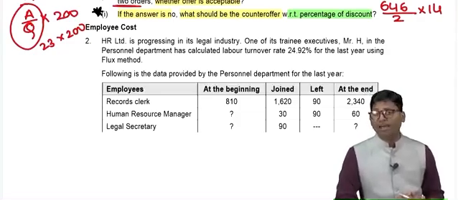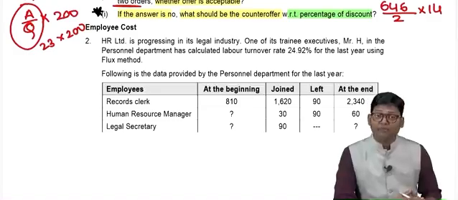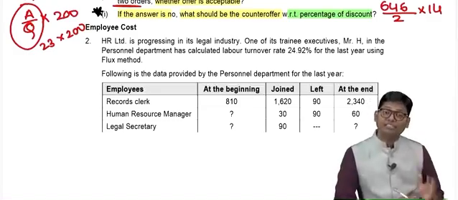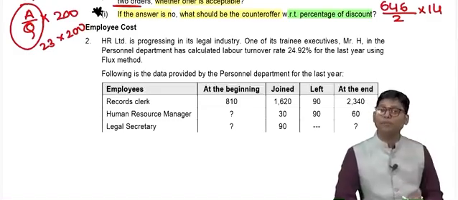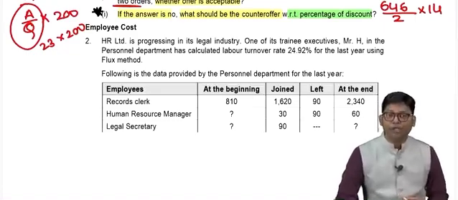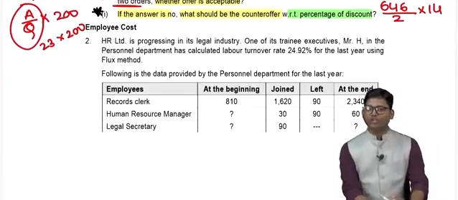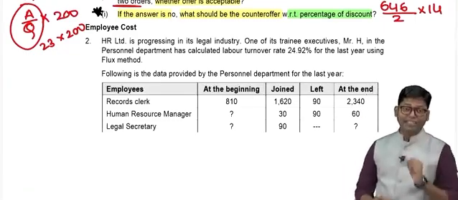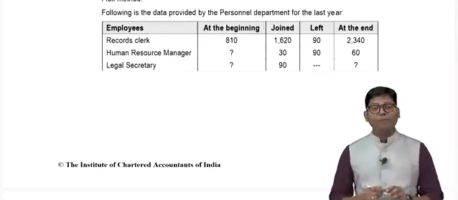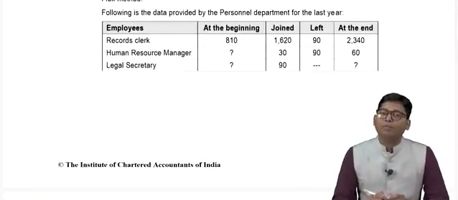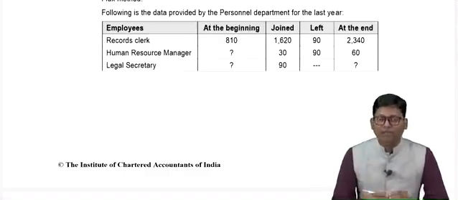Now, we all are experts of costing. That's why the company has approached us and they are asking us to cross-verify the rate which is computed by the trainee executive. Following is the data provided by the personnel department for the last year. Data has been given. Data covers employee categories, number of employees at the beginning of the year, number of employees